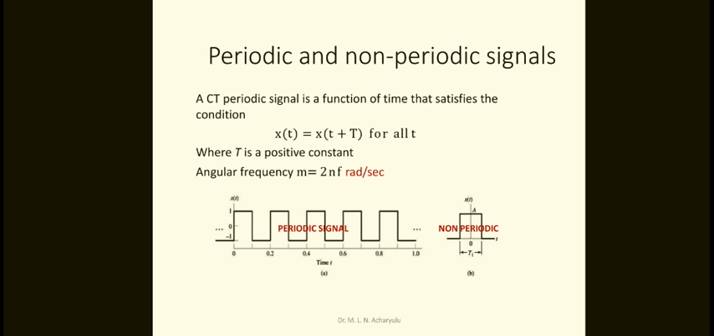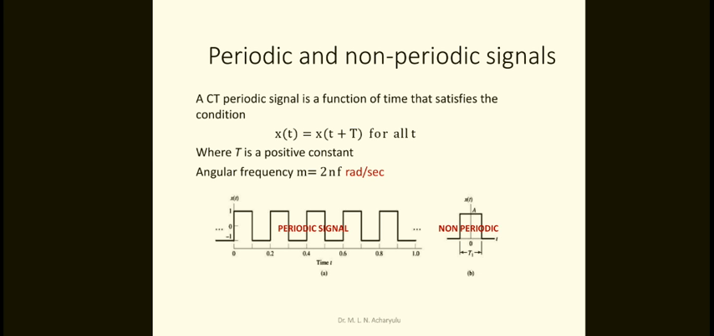Any number t or whatever it may be. The angular frequency omega is equivalent to 2πf radians per second. Just observe that figure A indicates this is a periodic signal, because the instant is there. What is the t? 0.2 here, the same 0.2, 0.2, 0.2 like this up to 1. So this is periodic. If you take the other one, there is no repetition, so this is called aperiodic or non-periodic. So this is about the periodic and non-periodic difference.